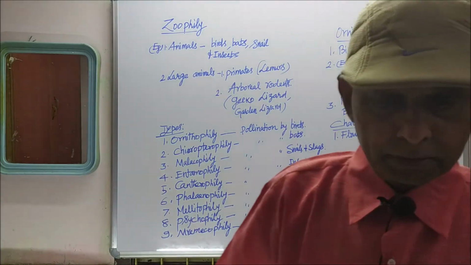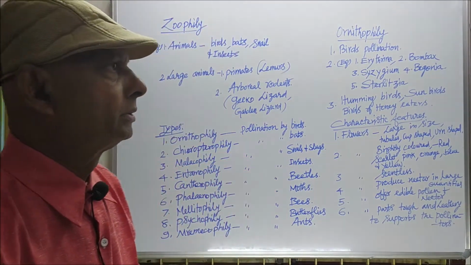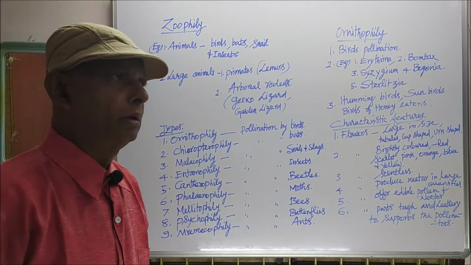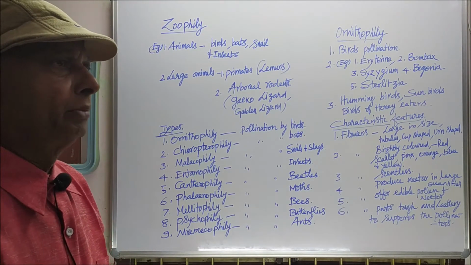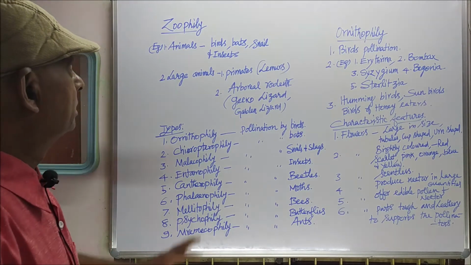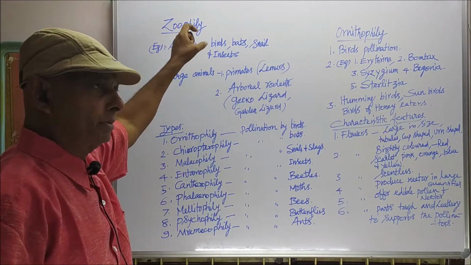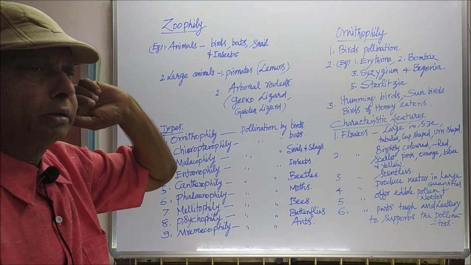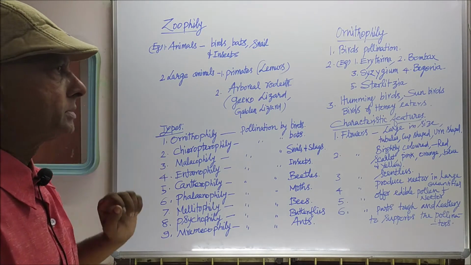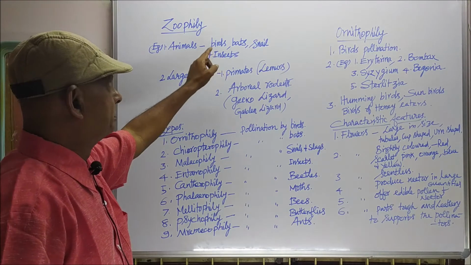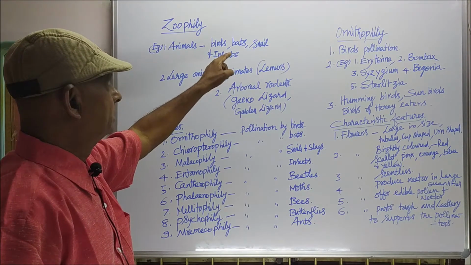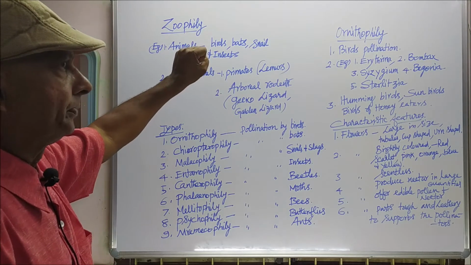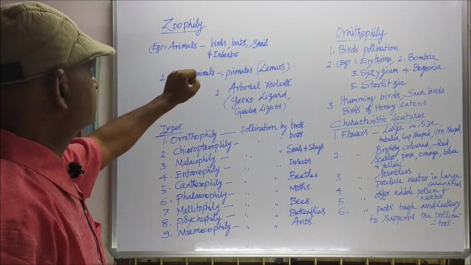My dear students, now we'll see about pollination by animals. When the pollination takes place by animals, it is called zoophily. Some animals are mainly concerned with the pollination of some plants. These are the animals: birds, bats, snails, insects. They in general pollinate the flowers.